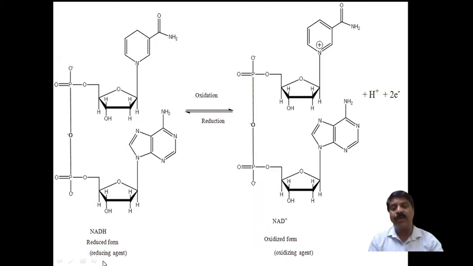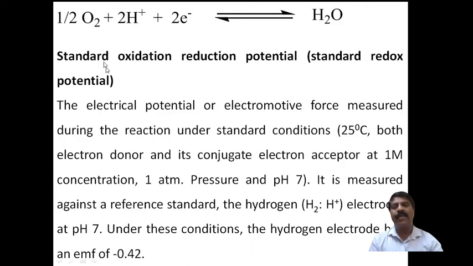This is the reduced form and a reducing agent. Therefore, it has the ability to remove hydrogen and electrons, and so oxidation and reduction take place. Here one hydrogen and one electron are removed, and it becomes electron deficient. This is called the oxidized form, and it has the ability to accept one electron. This reaction is nothing but the conversion of NADH to NAD plus. Then again the half oxygen reaction takes place, which I have already told.